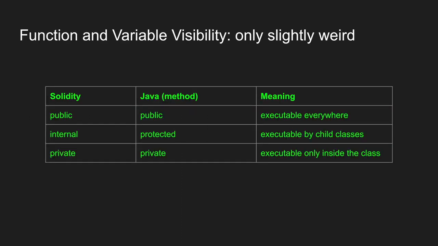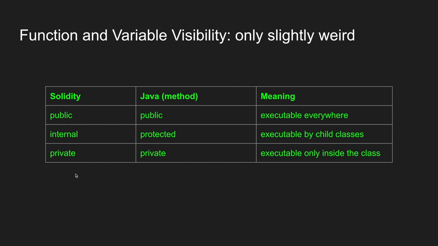Function and variable modifiers. If you used Java before, you've seen public, protected, and private method modifiers for the methods inside your classes, and Solidity has something very similar to it, which behaves the same way, except that protected gets labeled internal. Maybe arguably internal is actually a better name. As a quick refresher, public means it can be executed everywhere, and internal or protected means it can be executed inside the class or by the child class, and private means even the child class can't execute it.